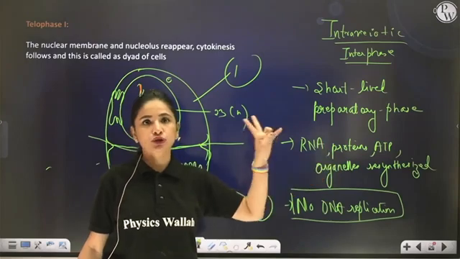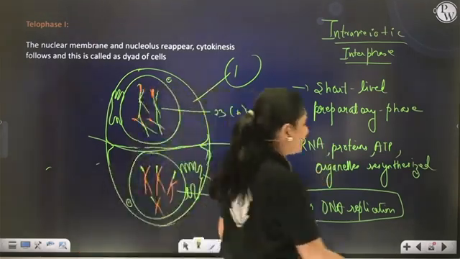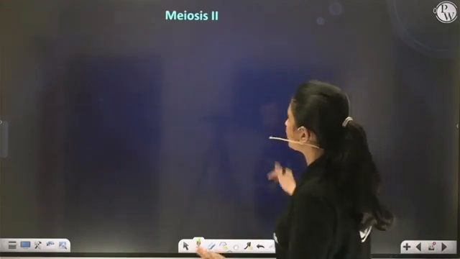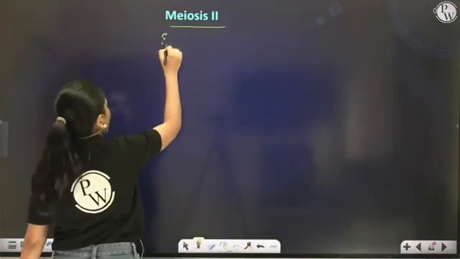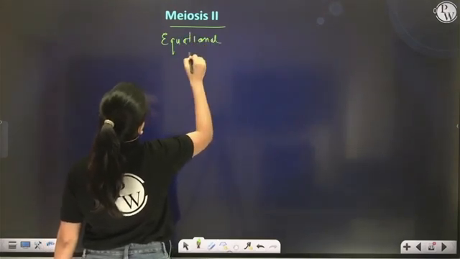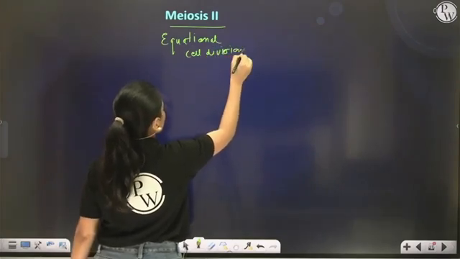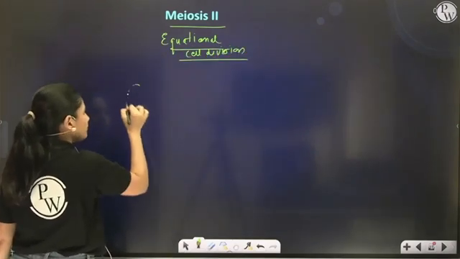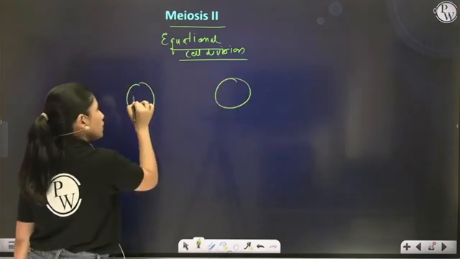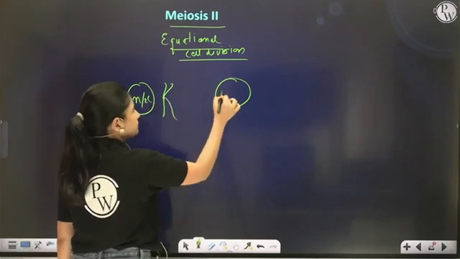Now you are having two daughter cells, each haploid with 2C amount of DNA. Meiosis II is actually the same as equational cell division.